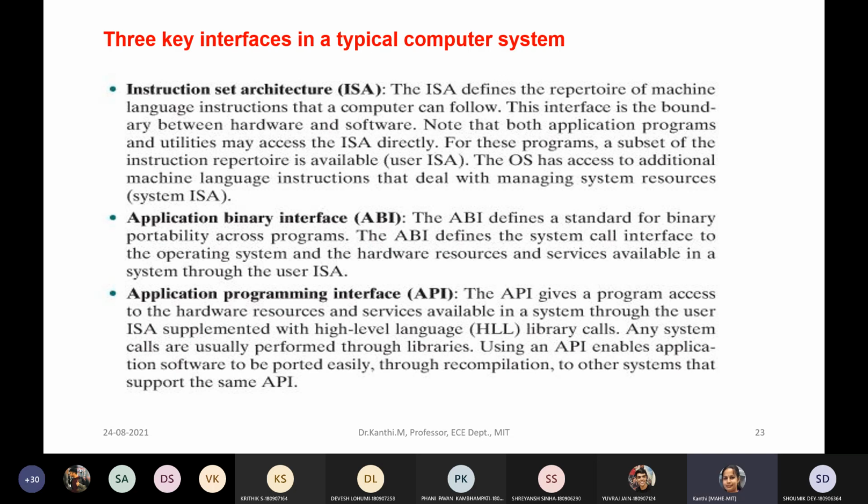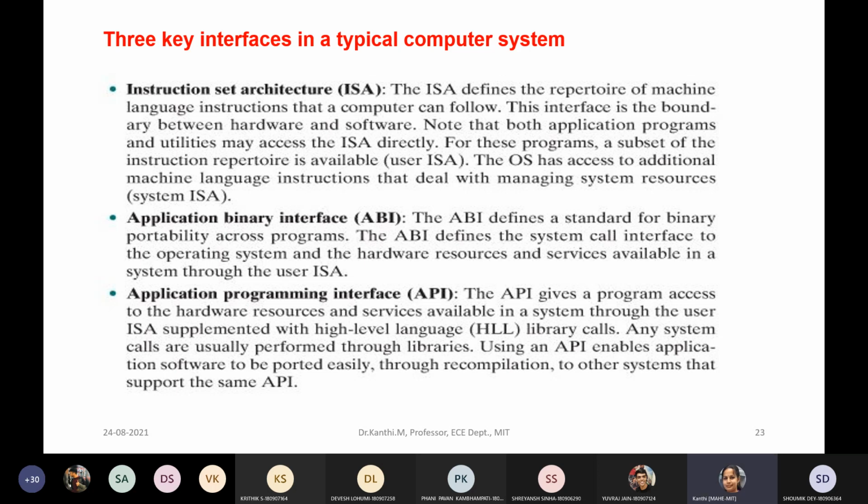Also, there are certain key interfaces in a typical computer system. We have the instruction set architecture, the application binary interface, and the application programming interface. Maybe you are very familiar with APIs and ISAs.